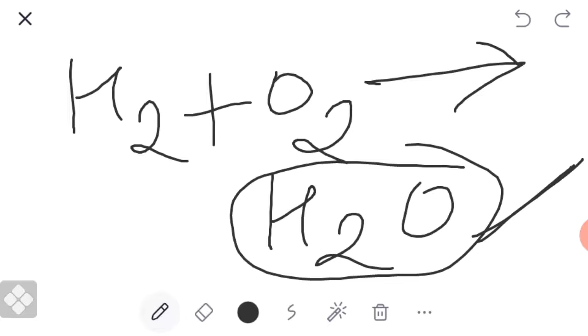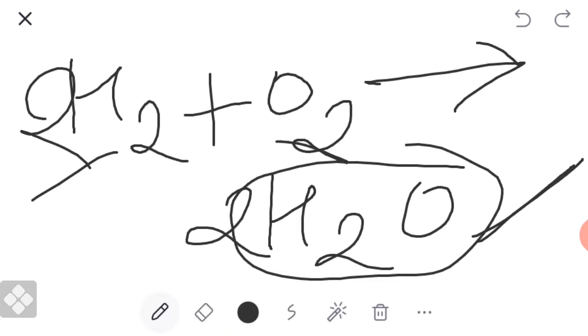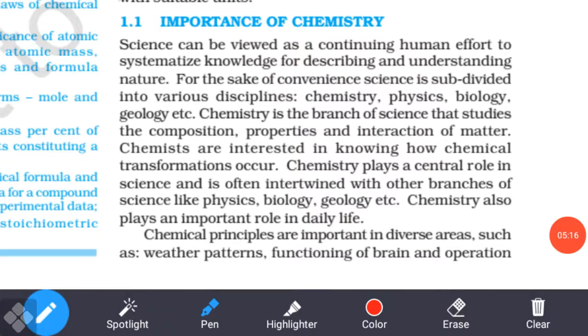Water molecules. After balancing them, here are 2 moles of water. Okay, so this is also a molecule. Different kinds of atoms combined together form what? Molecules. Okay, now we'll discuss the importance of chemistry.